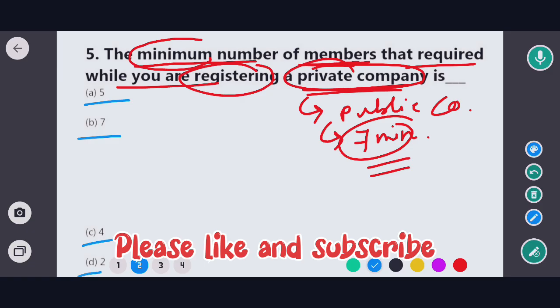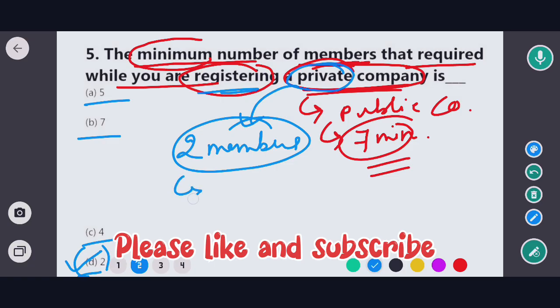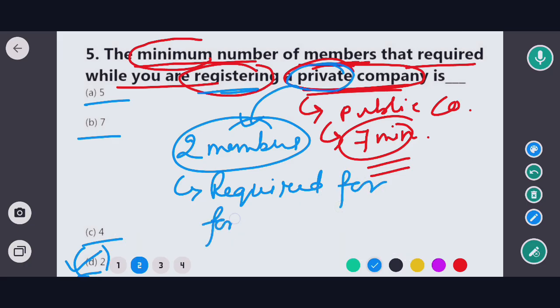So in this case the correct option would be option D, that means 2. Okay, that is the minimum number of members that are required for registering a private company is minimum 2 members. 2 members is required for forming any private company.